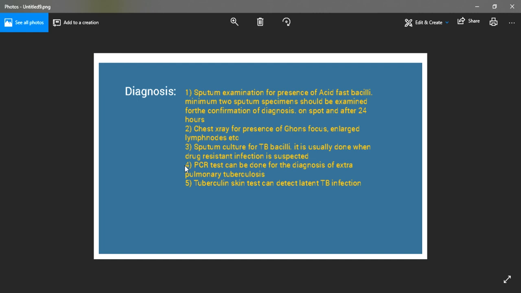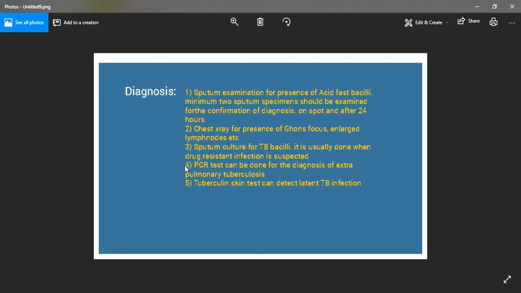The first sample should be collected on the spot and the second sample should be collected 24 hours later, and it should be tested for the presence of the bacilli, and then the result should be given. Second examination that can be done is the chest x-ray. So chest x-ray can be done to rule out the presence of Ghon's focus and Ghon's complex.